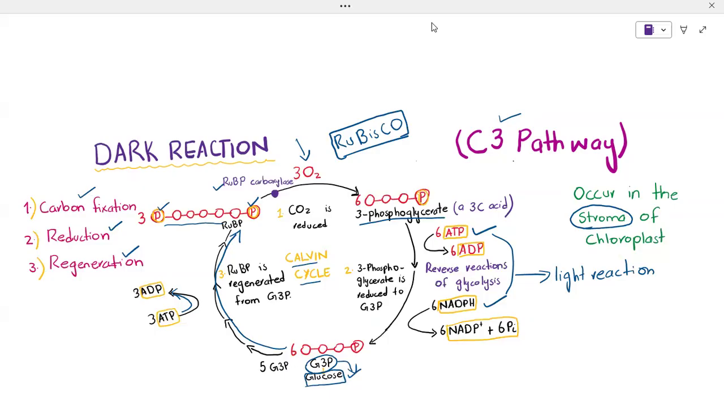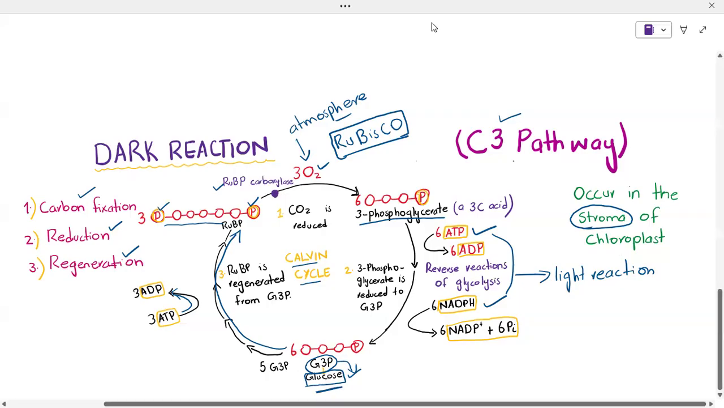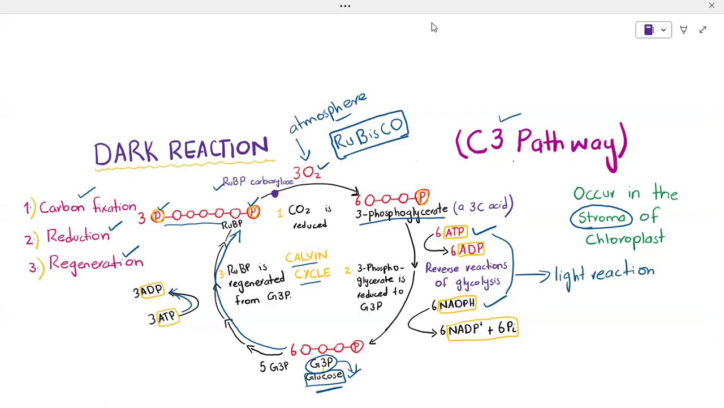The carbon source is CO2, which comes from the atmosphere. And the final product is glucose. So these are the factors that are involved in the dark reaction.